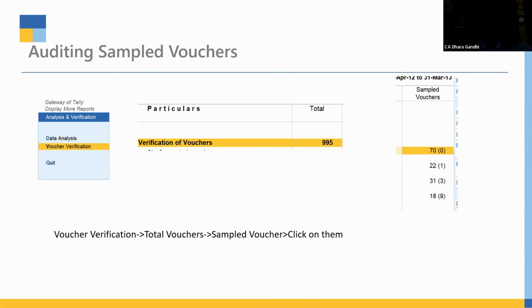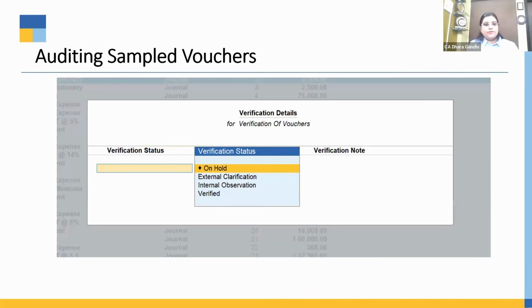All the reports regarding vouchers I've already discussed. Again, I'm repeating, you don't need to go and search where the sampled vouchers are. Just use the search feature here, and you'll be able to find all the reports regarding the sampling there. I've also shown you that whatever audit sampled voucher I'm checking, I can put the following comments there. If it is on hold, I can put a verification note why it is on hold, external clarification, internal verified. If I have verified that sample document, I can mark it as verified.